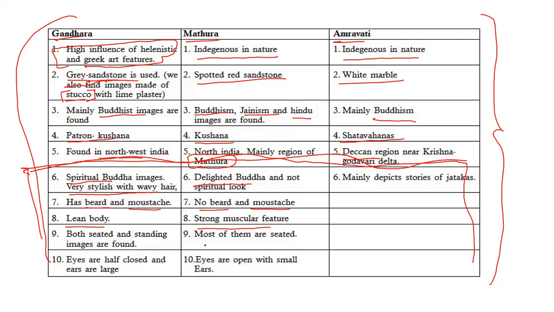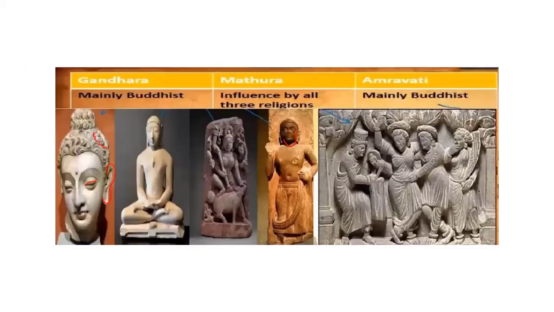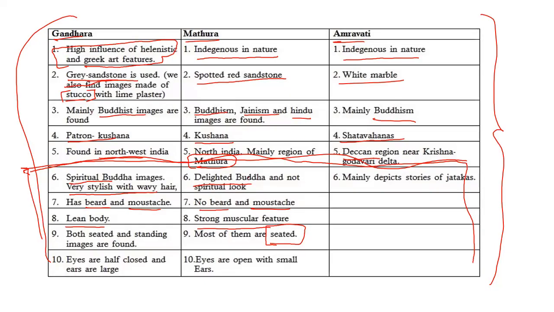Most of the Buddha sculptures of the Mathura School of Art were seated Buddha rather than standing. Eyes are open with small ears. You can see here, eyes are open, ears are small, not big like Gandhara. Understood all of you? Yes, sir. This is a very important point. You should differentiate the depiction of Buddha in the Gandhara School of Art and Mathura School of Art. It is very, very important.